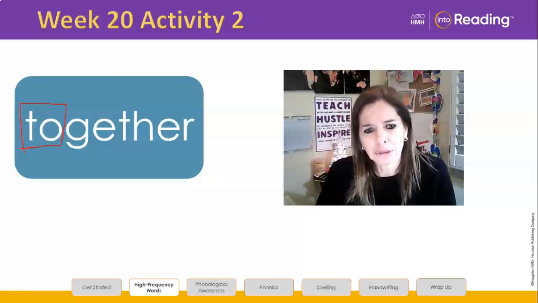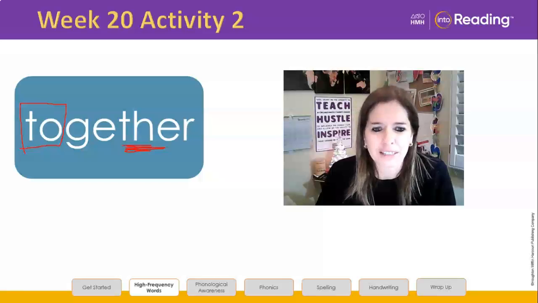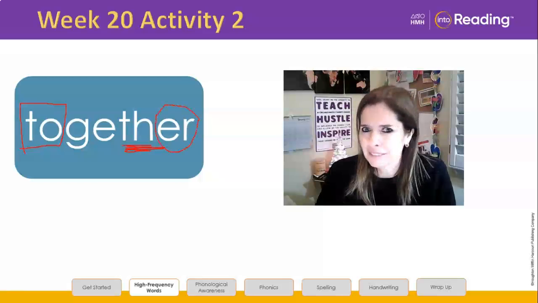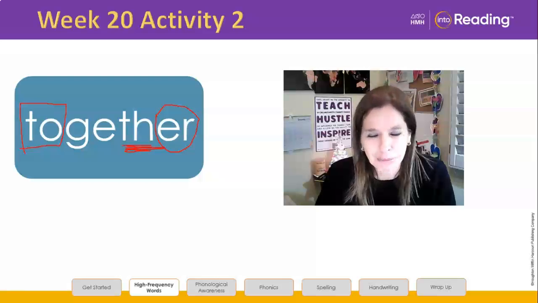What else do we notice? Do you notice TH in together is making the th sound? And then what do we know about this? ER at the end of a word. So really, the only part of this word I need to blend to read is g-e. Ga.